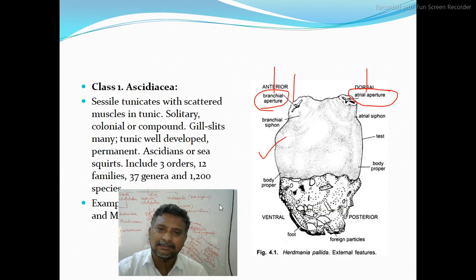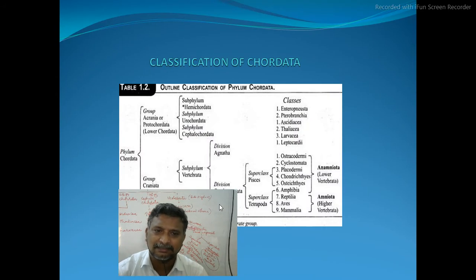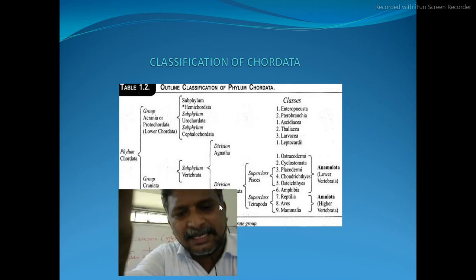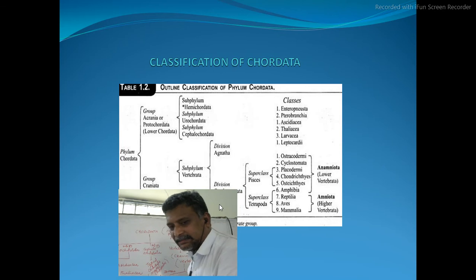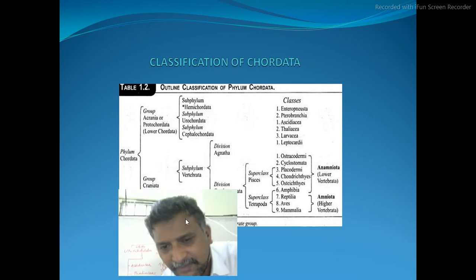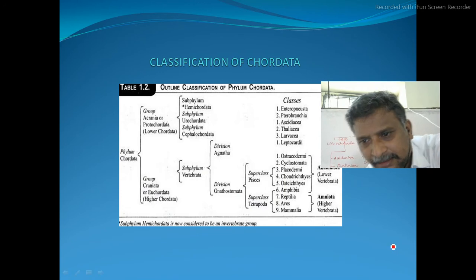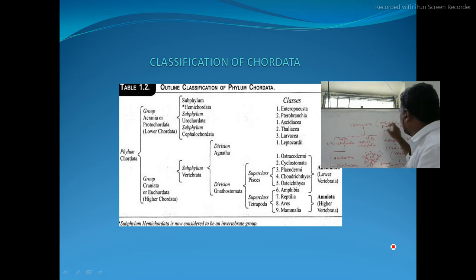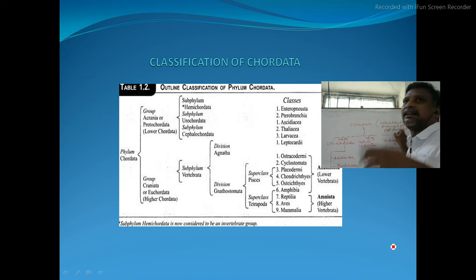Now once again we will see all the other important characteristic features. I have already given the information regarding the classification of chordates. All of you see once again here. This is the classification. This is the chordata. That phylum generally has four important fundamental characters: presence of a notochord, dorsal tubular nerve cord, pharyngeal gill slits, and post-anal tail. All these are present in chordates.